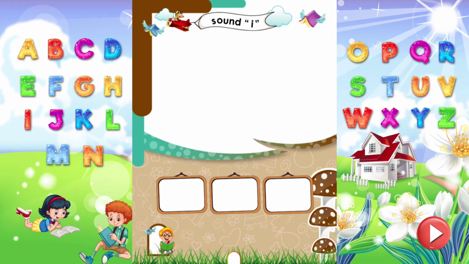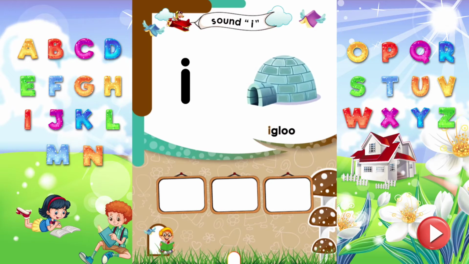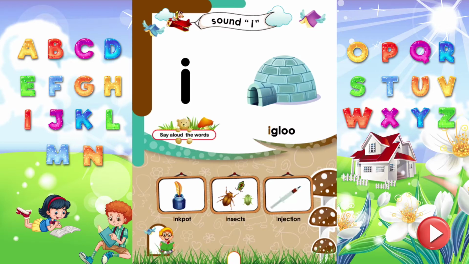Sound I. Dear kids, read the letter I. It makes sound I. Igloo. Igloo starts from the sound I. Say aloud more words that start from the sound I. I is for inkpot. I is for insects. I is for injection.